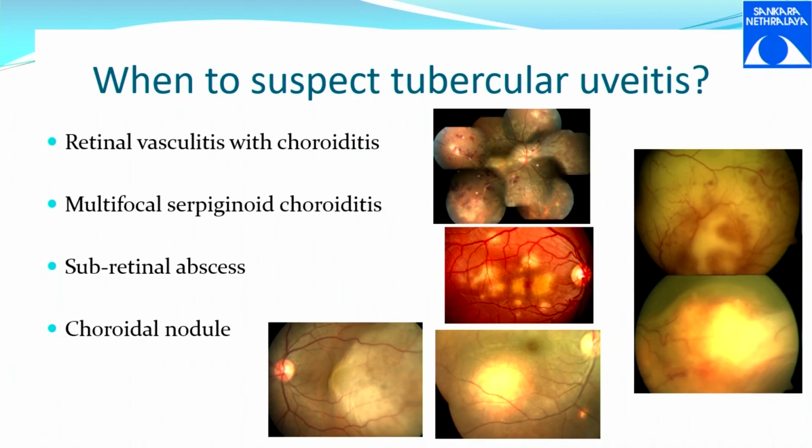So these are in the choroid. You have not single foci, you have multiple foci. So this is called multifocal choroiditis. This is a subretinal abscess. This is a choroidal nodule. Okay, so when you have these characteristic features, you suspect tubercular uveitis.